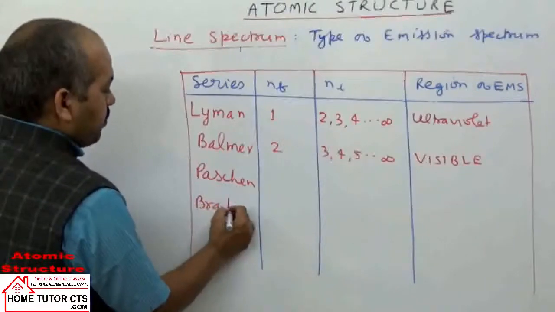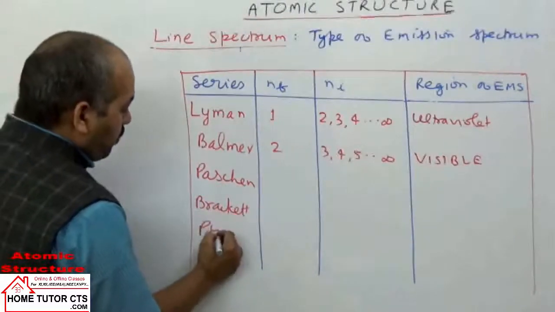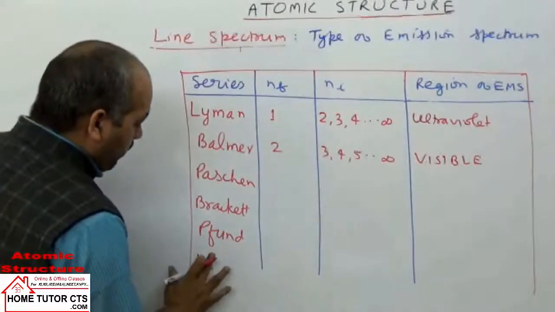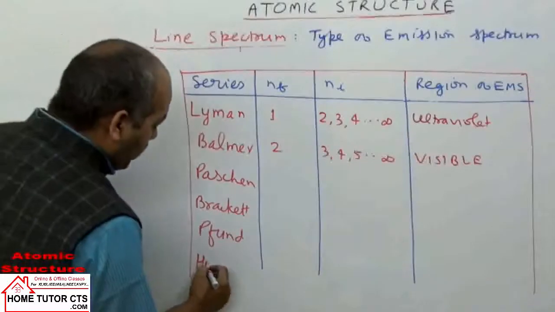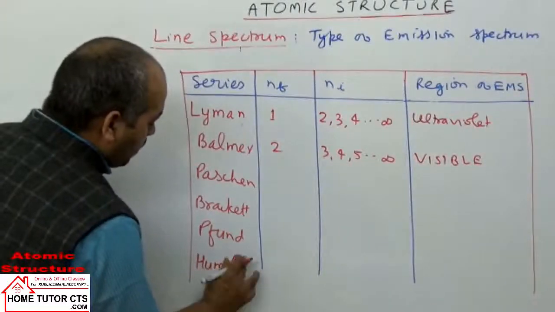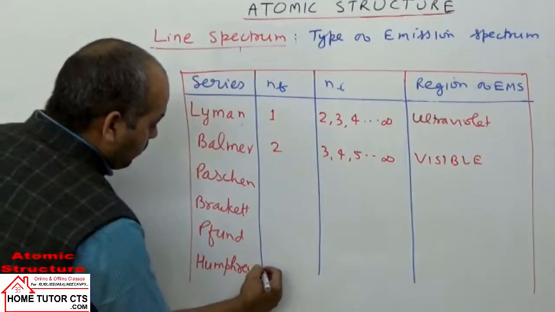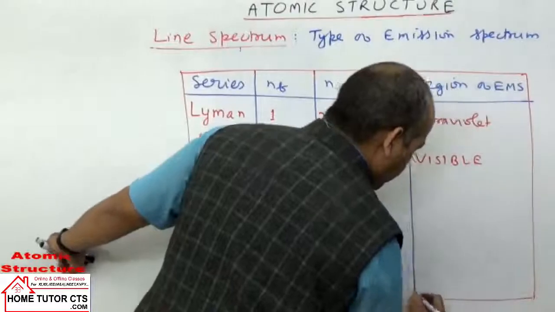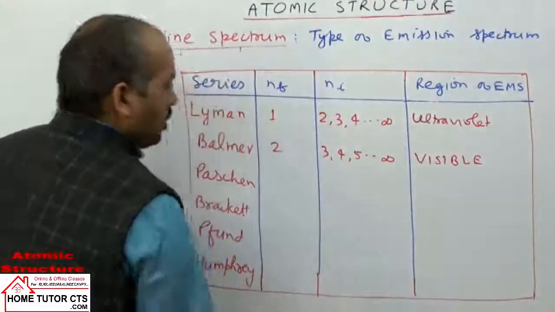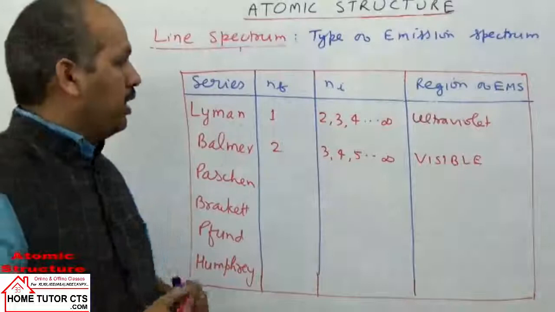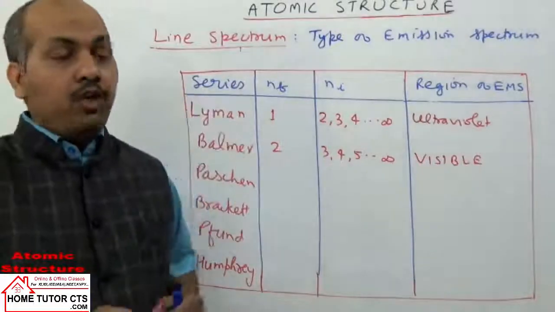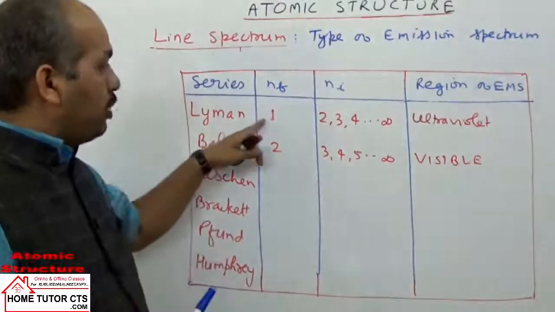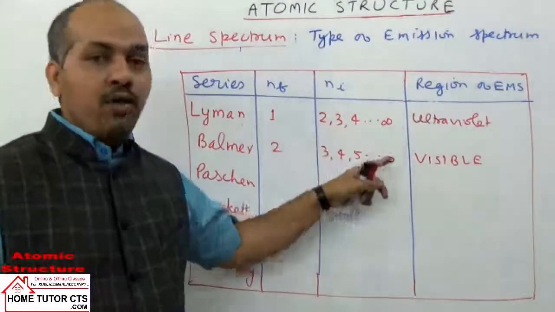Brackett series, Pfund series. One more is the Humphreys series. In exam you don't get questions on the series, but you can have it for knowledge, Humphreys series. We have taken formulas right now. Each series has Nf value fixed, Ni values are variable. For each series the Nf value is fixed and Ni values are variable.